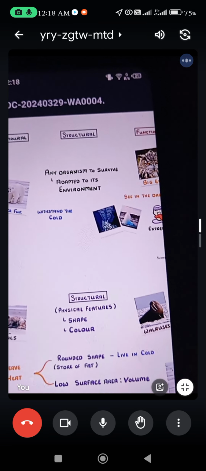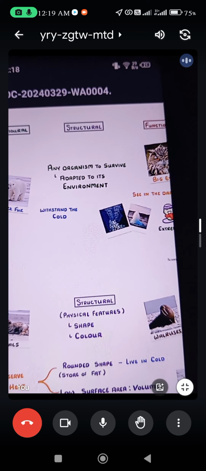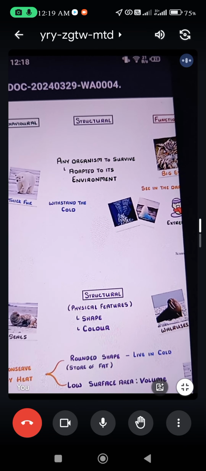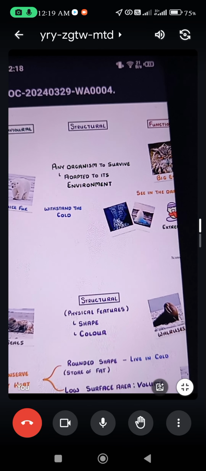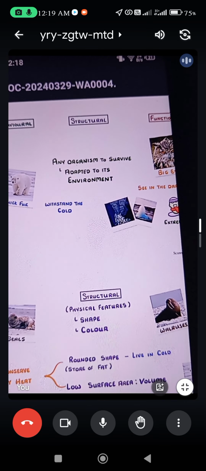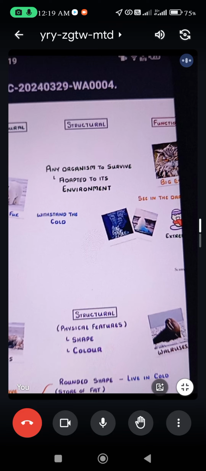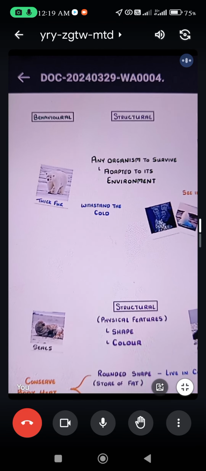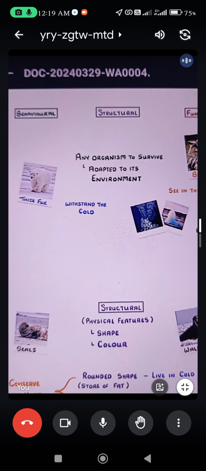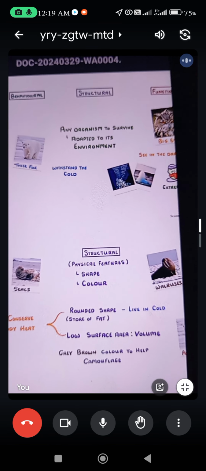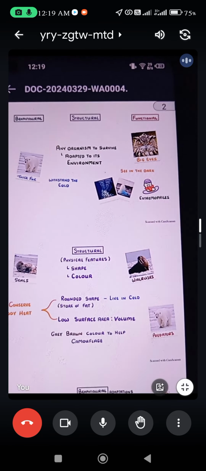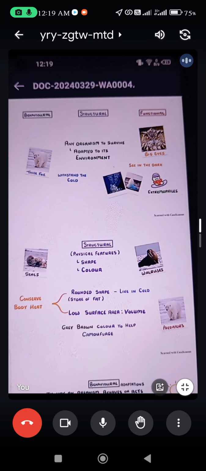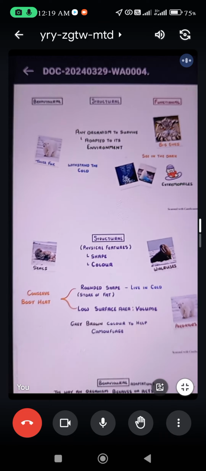Firstly, we have to start from the basic concept of adaptation. Here we have a few examples of adaptation as well. In order for any organism to survive, it has to be adapted to its environment. This is a common fact. If any species has to live in an environment, it has to adapt to the physical and chemical features of that environment. This is a necessary step.